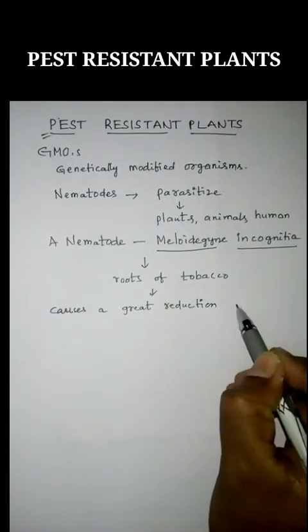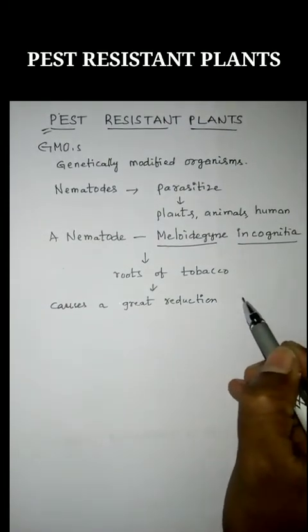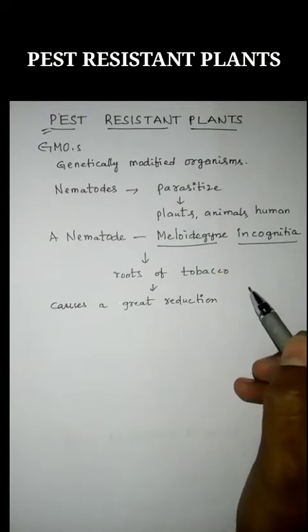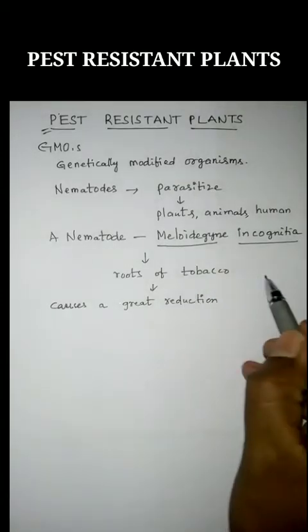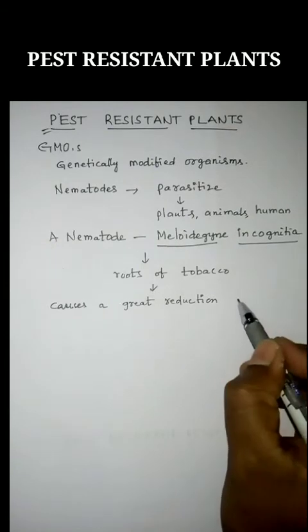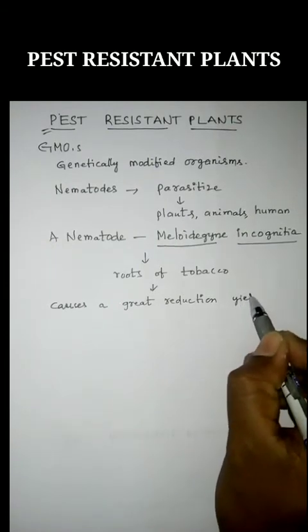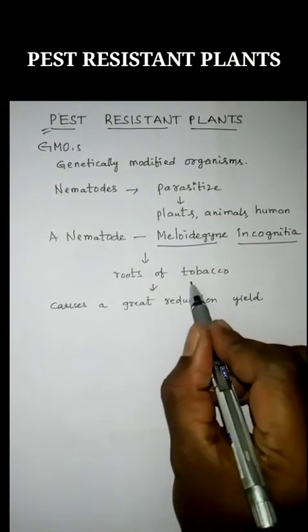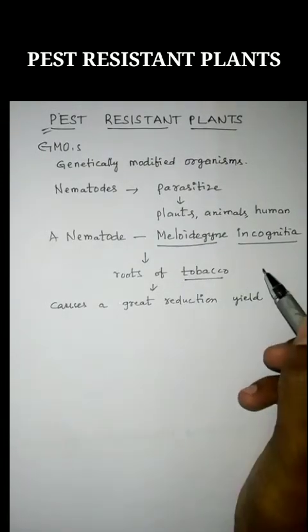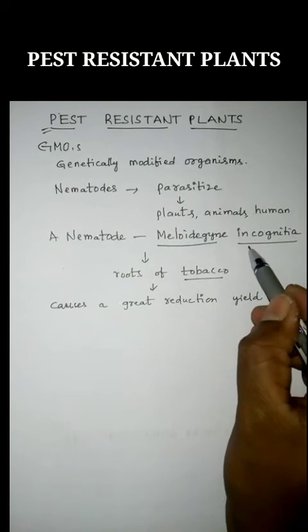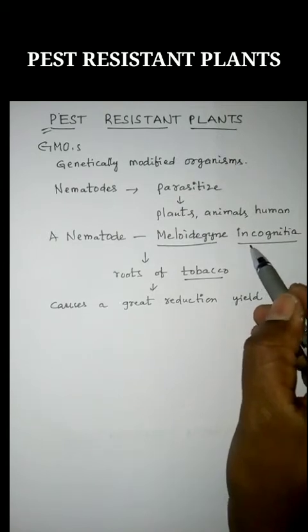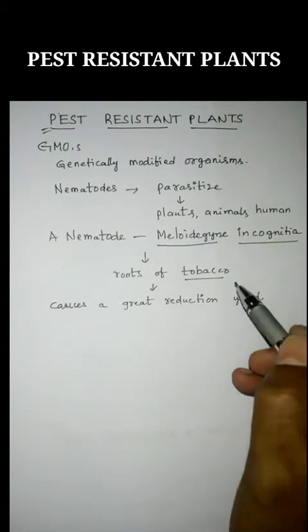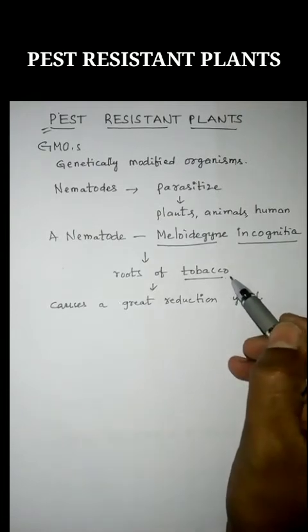So Meloidogyne incognita is a nematode. It infects roots of tobacco and causes great reduction in yield. Whenever the tobacco plant gets infected by Meloidogyne incognita, the yield of tobacco is reduced.